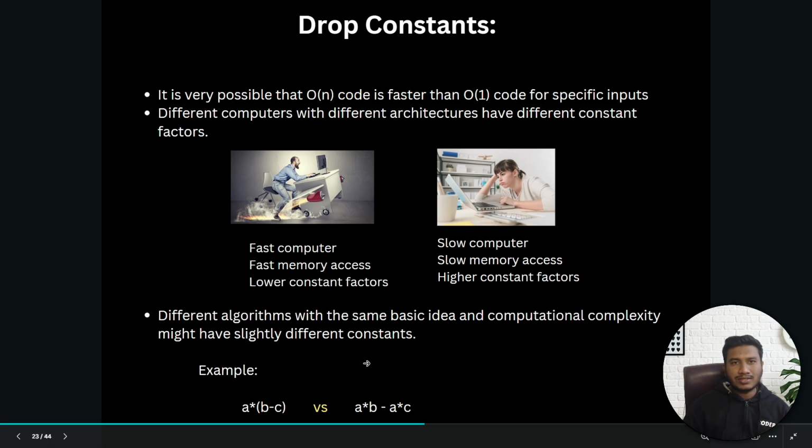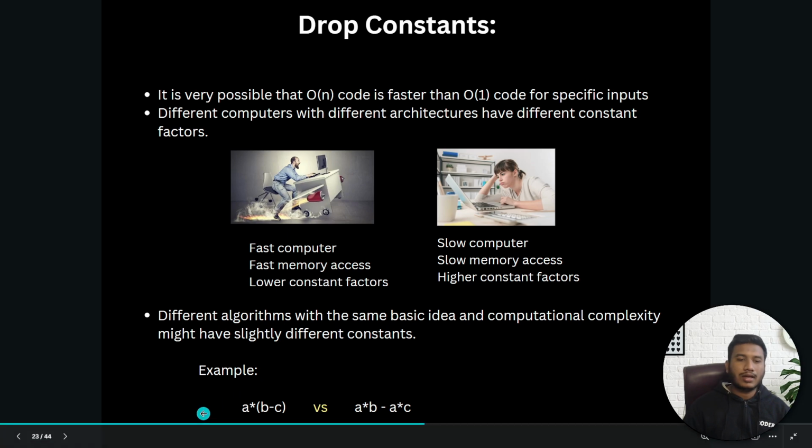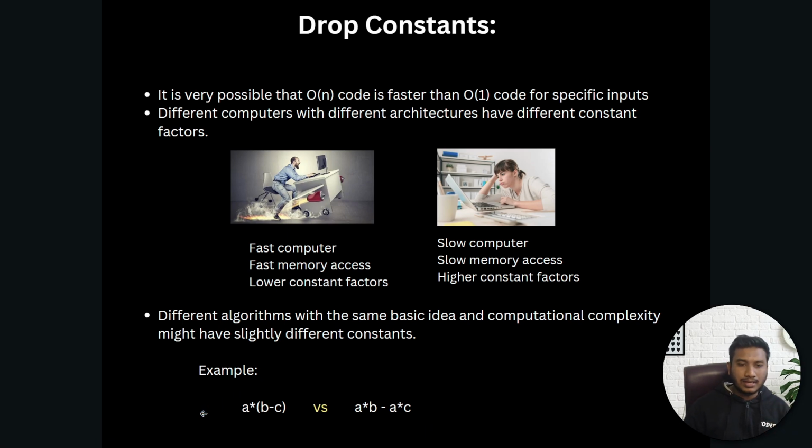Here you can assume multiplication takes more time than subtraction. So a multiplied by (b minus c) will have a lower constant, and a multiplied by b minus a multiplied by c will have a higher constant factor. So this is the complete idea of drop constant.